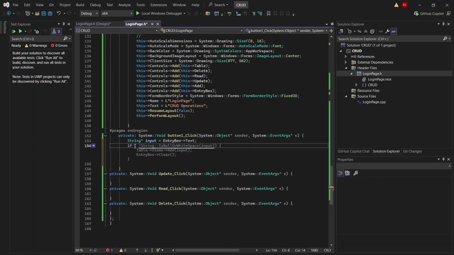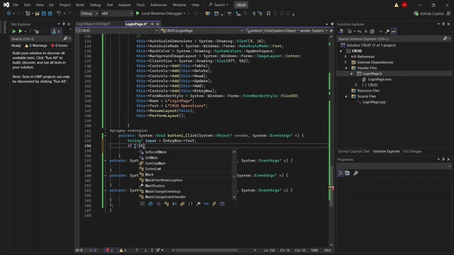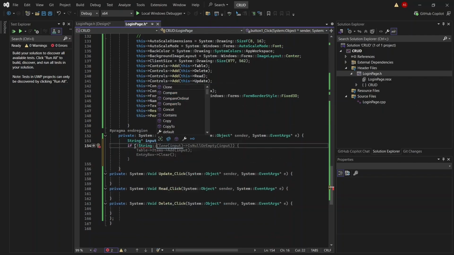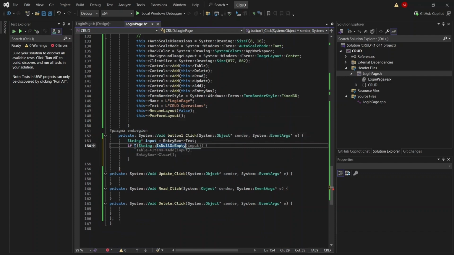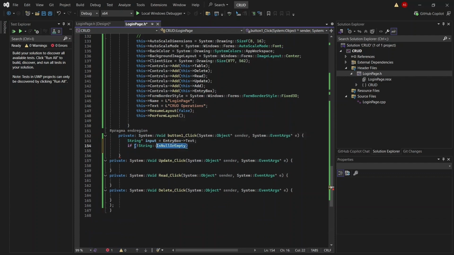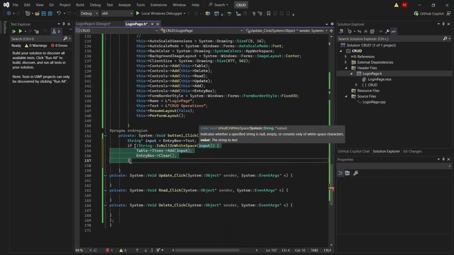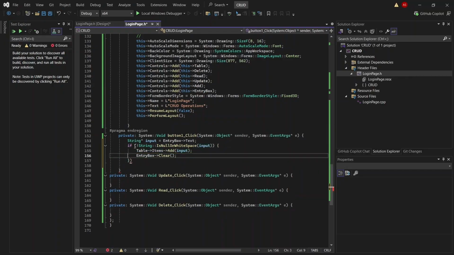If the string is null, table means I am reflecting to the list box.